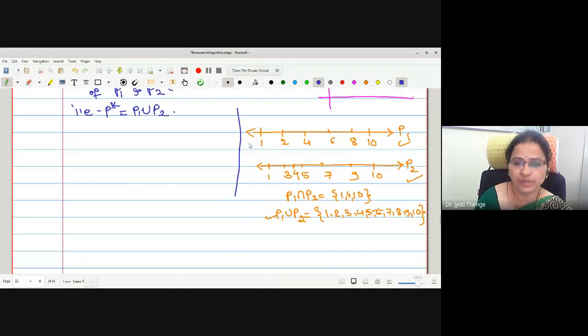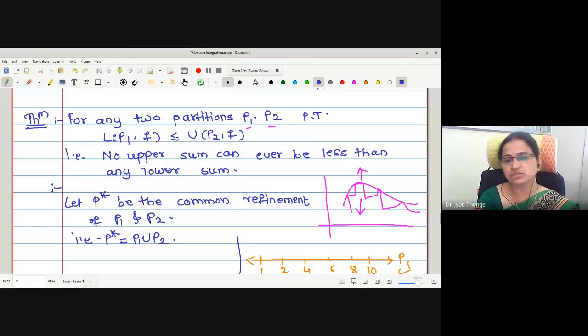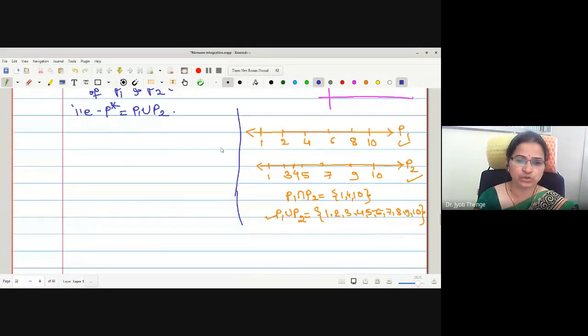Now the proof of this statement is in one line. What we want to prove is L(P1,f) is less than or equal to U(P2,f). Therefore, I will start with L(P1,f). By the theorem, this is less than or equal to L(P star,f).